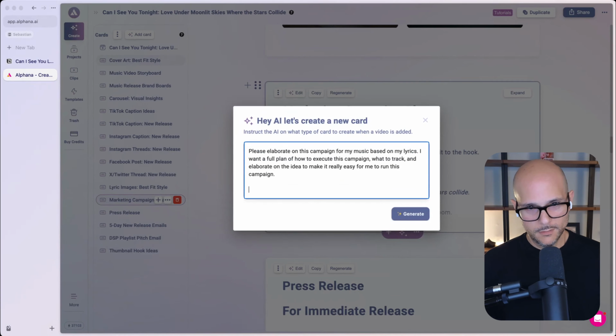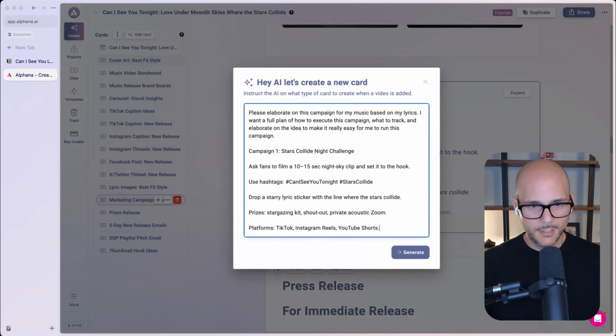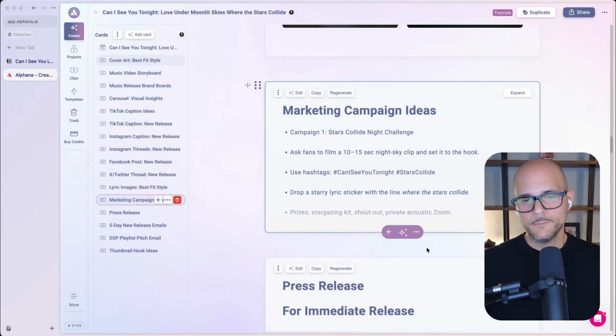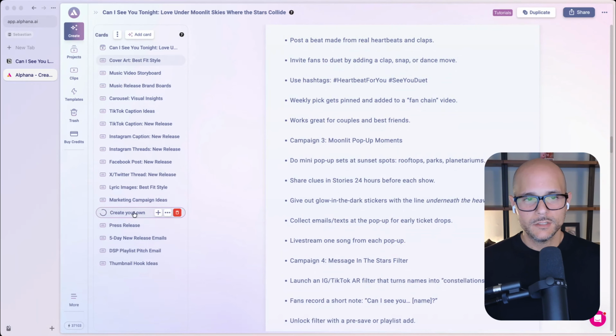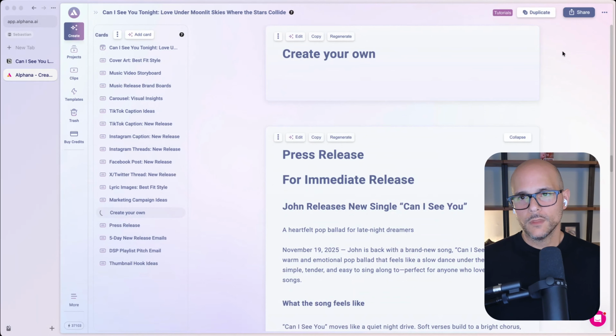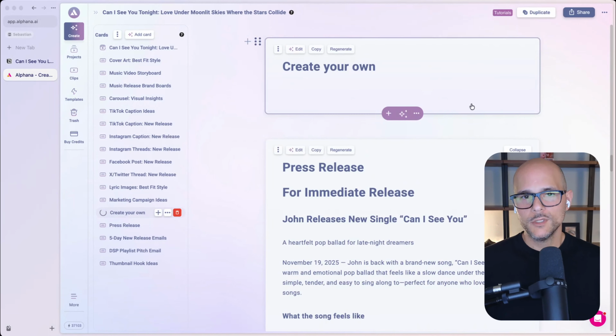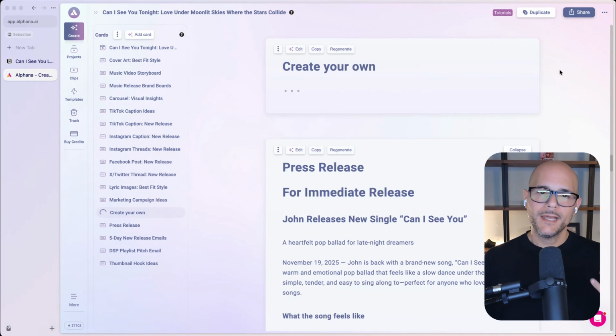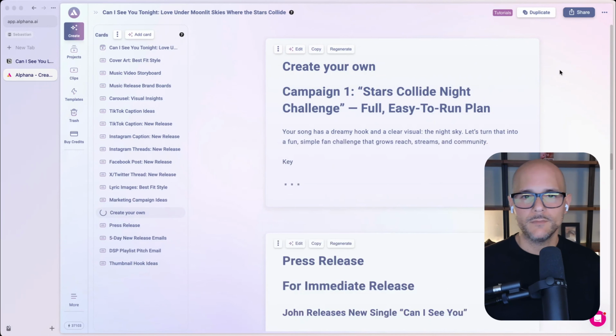All right, so that's my prompt, and I'm going to go ahead and paste the campaign that I chose from the campaigns earlier. I'm asking to elaborate. I put my custom prompt, and now I'm going to click generate. So it's as simple as that to be able to create your own card that you can drop onto a project. And when you add that to the project, it has the context of my lyrics, or if you uploaded a blog post or a video, it has all of that context already. It already understands it. And after it analyzes it, it will generate content based on that campaign.